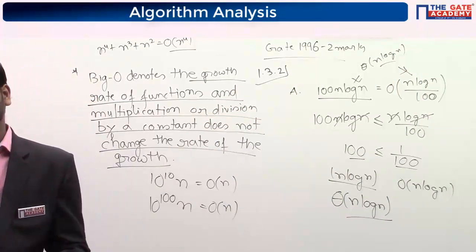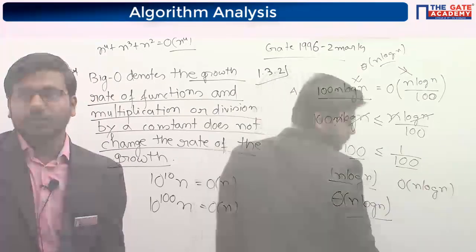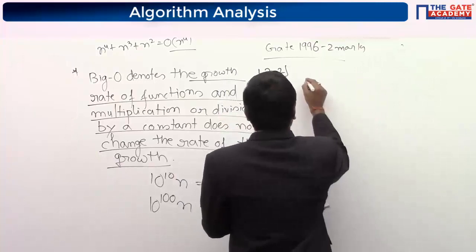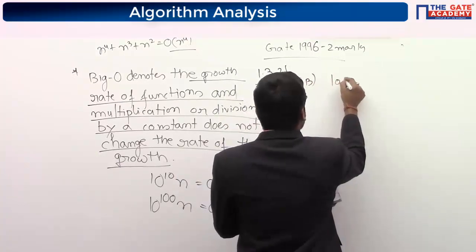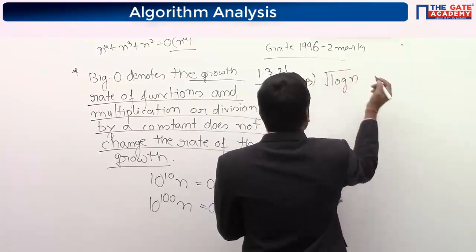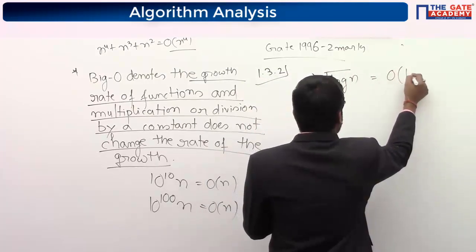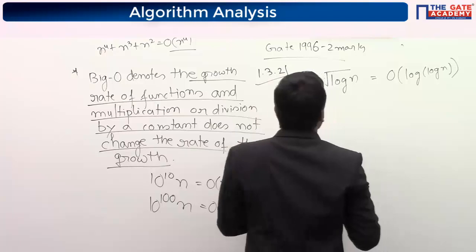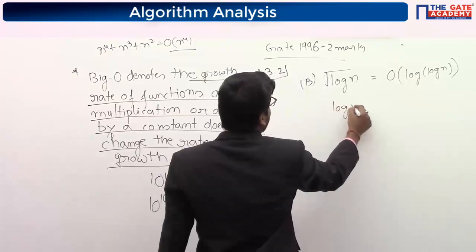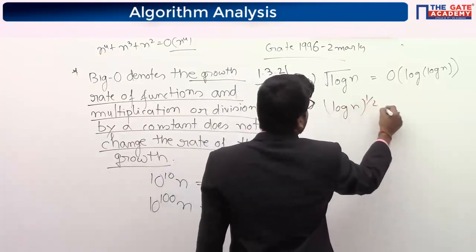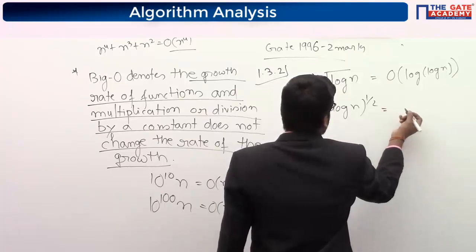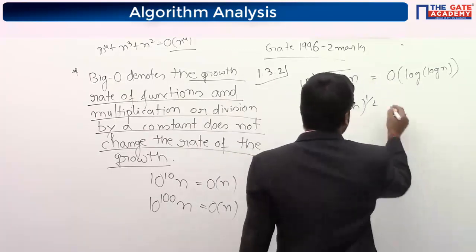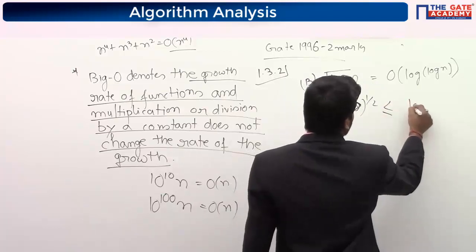Now take option B. B is saying that log n, root n is there, and it is big O of log n. So I can consider log n as half of that, and it is saying that it is smaller than or equal to log of log n.